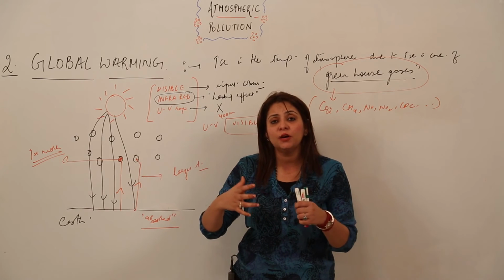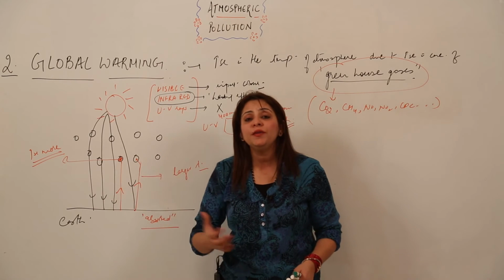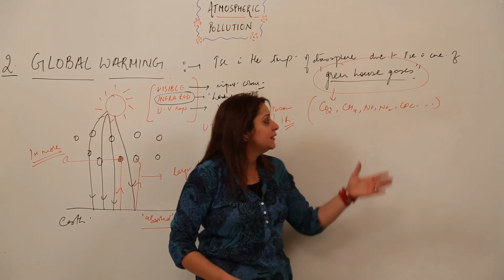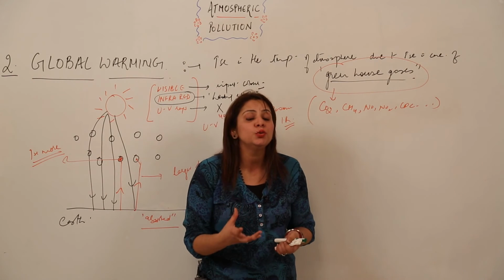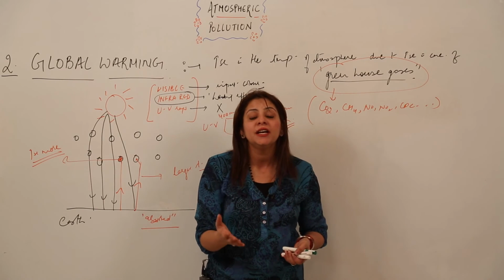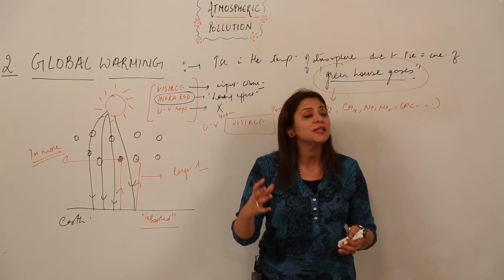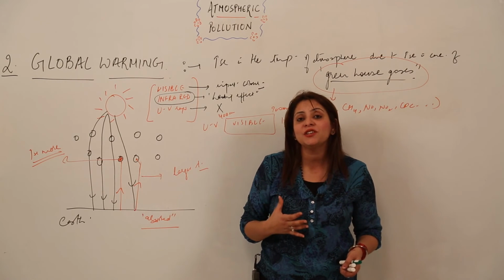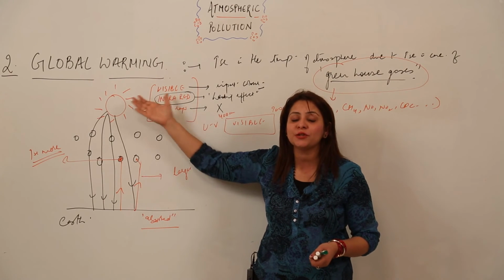So now what can we do to prevent global warming, by individual effort, or if we take into account bulk activity? What we can do is use other sources which do not release these gases into the atmosphere. And what can those sources be? We can use eco-friendly fuels, that is wind energy, hydel energy and sun energy, instead of using other sources which liberate these greenhouse gases, right? By making this effort, we can help our atmosphere remain clean, and we can prevent the adverse effects of global warming.